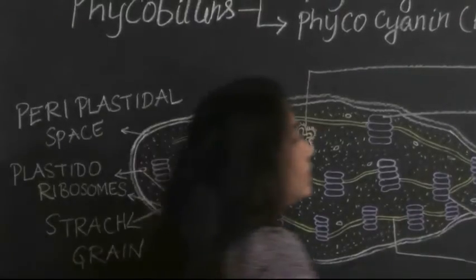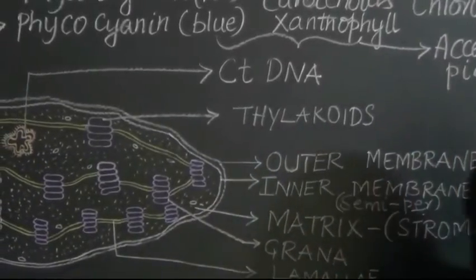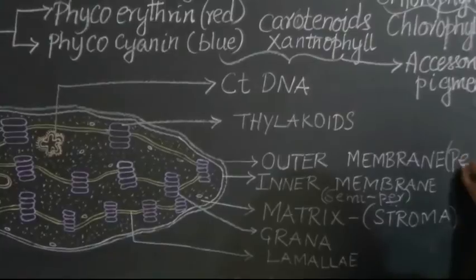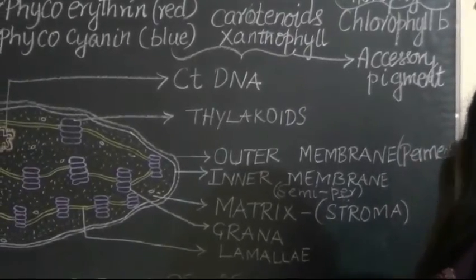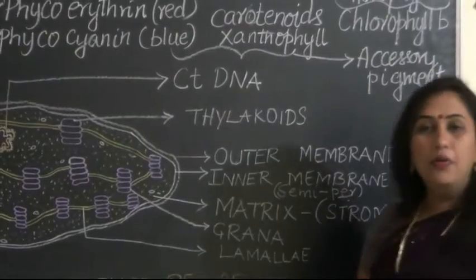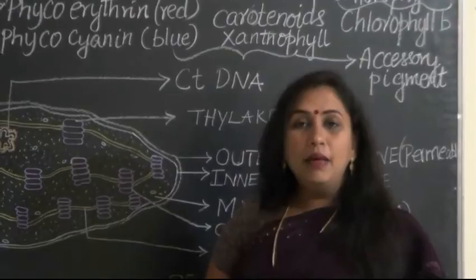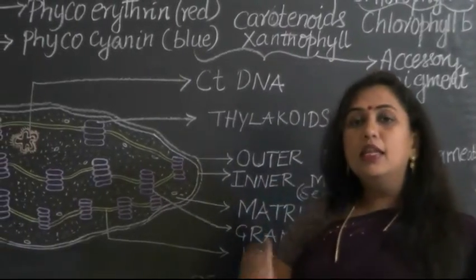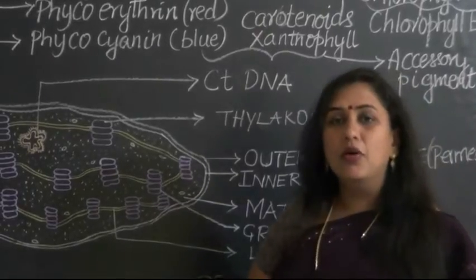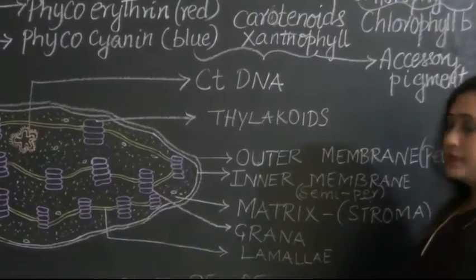Now, what is the nature of this outer membrane? The outer membrane is known to be a permeable membrane. What do we mean by a permeable membrane? It means it will allow anything and everything to pass through it. Any membrane which will allow all the contents to pass through it, irrespective of whether it is a solute or a solvent, is said to be a permeable membrane.